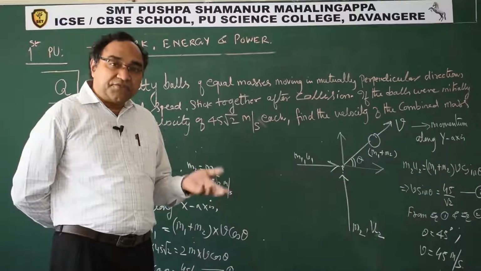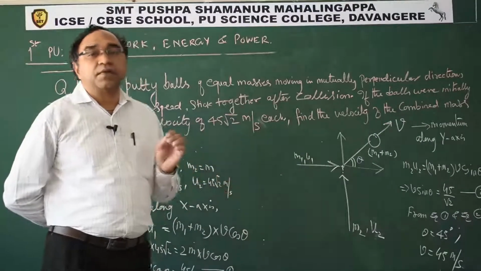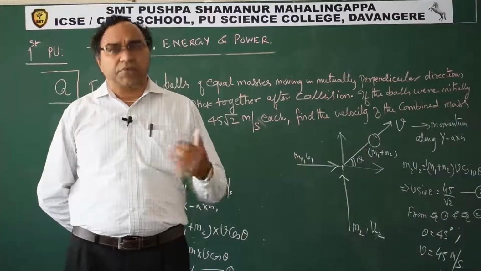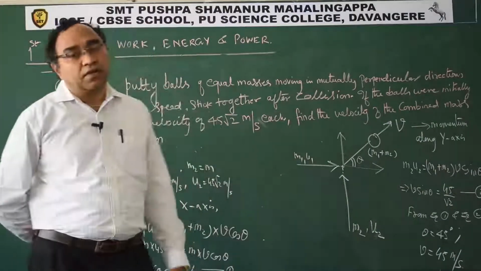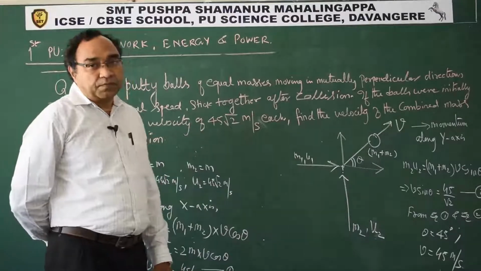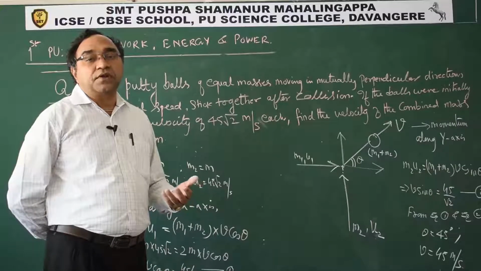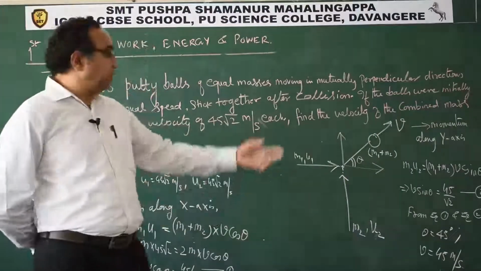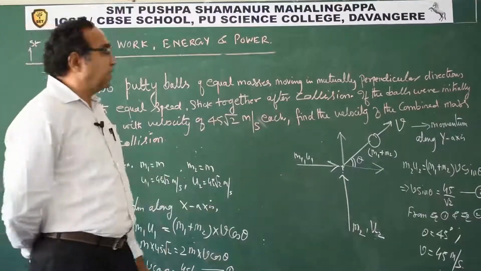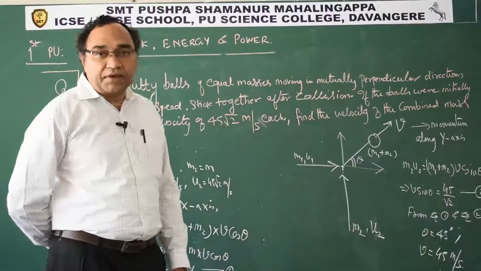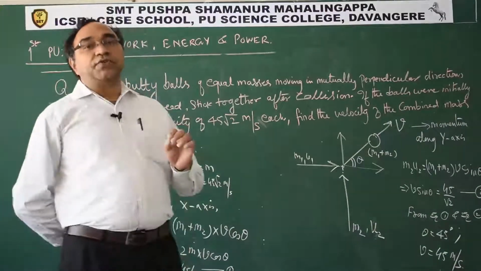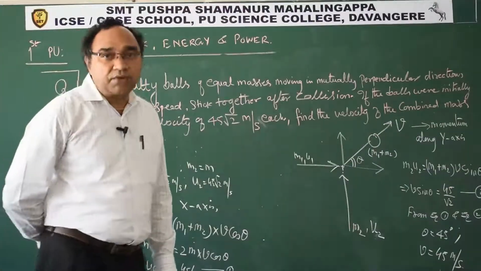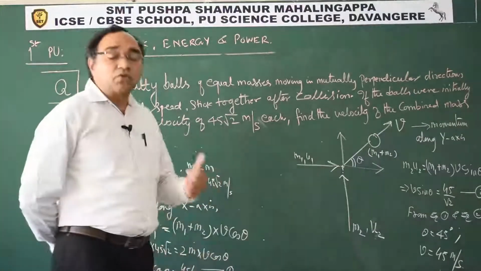In an inelastic collision, only momentum is conserved, and kinetic energy is lost in the form of heat, sound and so on. In a perfectly inelastic collision, the two colliding bodies stick together and start moving together, as we have seen here. In this case, coefficient of restitution is 0. These are the key points you have to keep in mind from the collision topic.